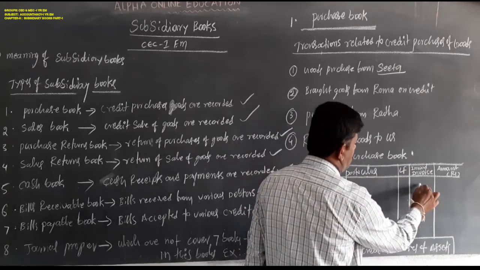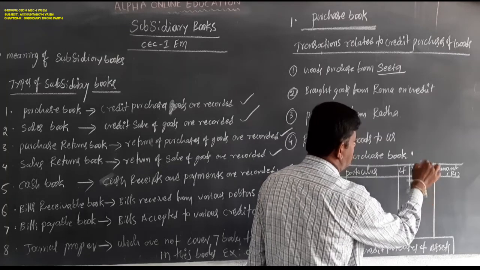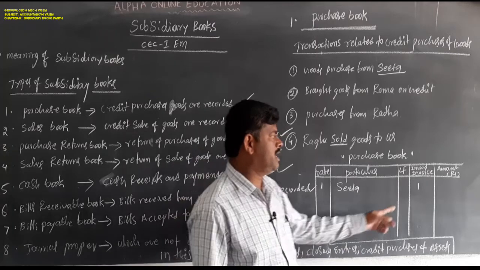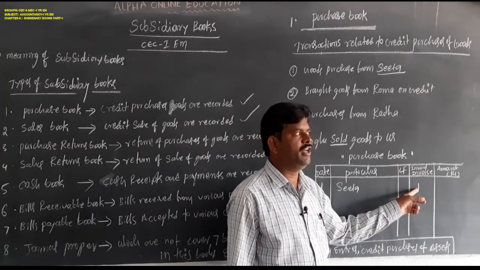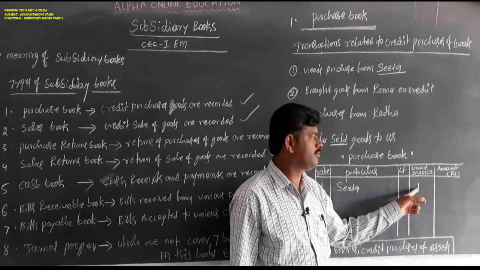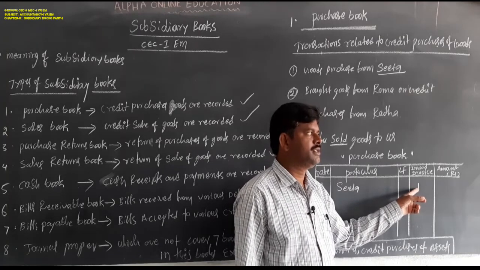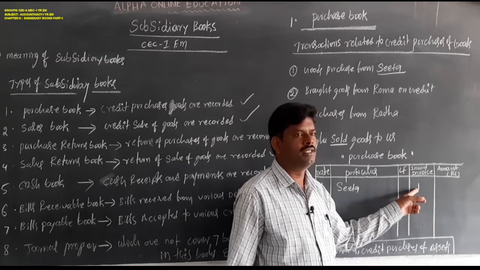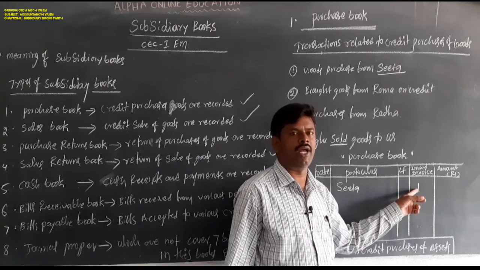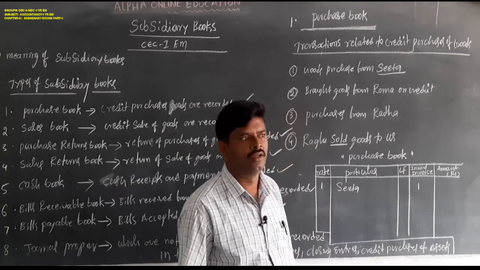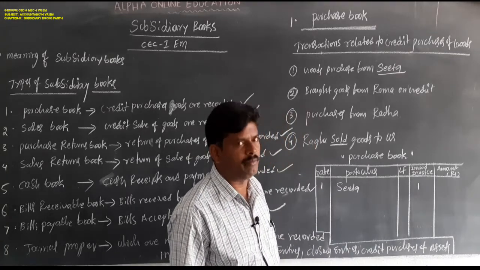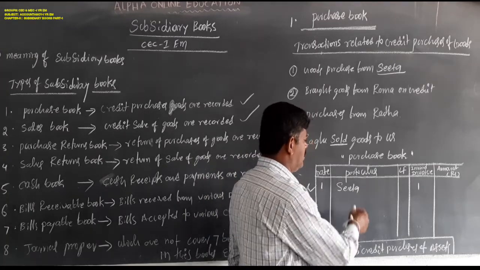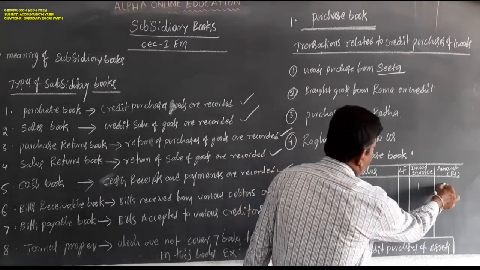If an invoice number is given in the problem, it is recorded here as per the invoice number. There is no invoice number mentioned in the problem. Just you have to mention first transaction 1, second transaction 2, third transaction 3, fourth transaction 4, just like that you have to mention the numbers. So Sita is the supplier name, record here, and the amount will be recorded here only.